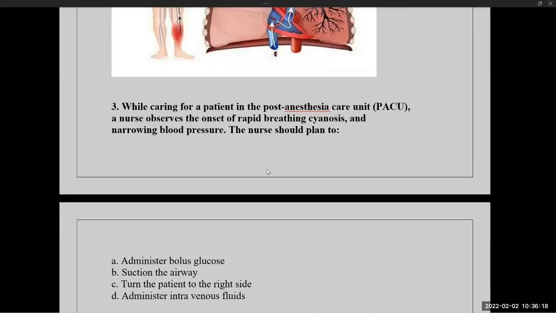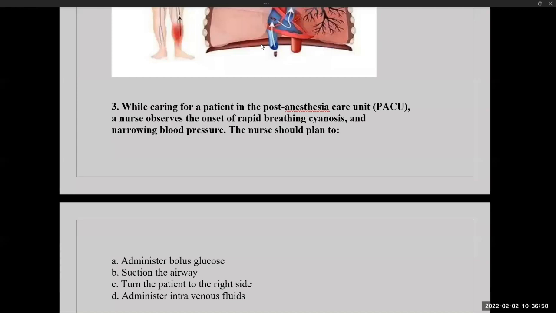See, I will help you to remove the wrong answer. Administer bolus glucose is not required. The situations where A can be removed, and administer IV fluids is not recommended. So D or C can be removed. Turn the client into right side is a wrong thing. Yeah, A can be removed and C can be removed. Then what is the answer?